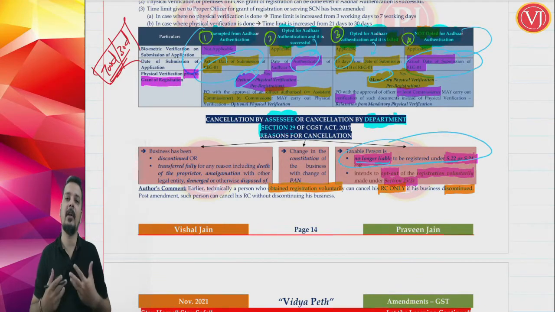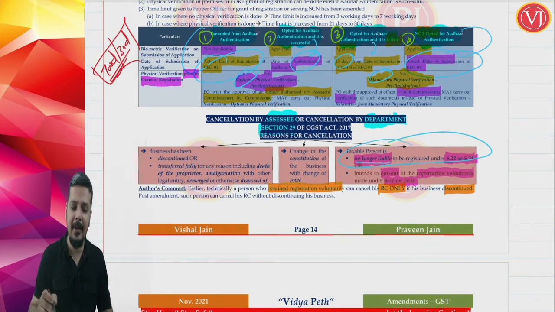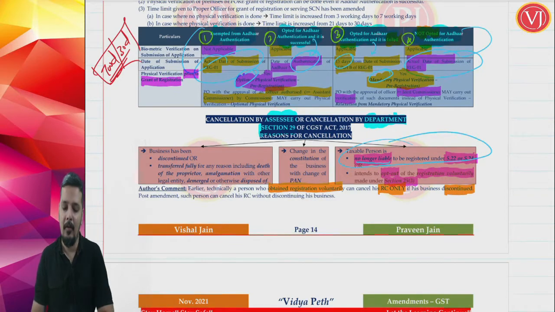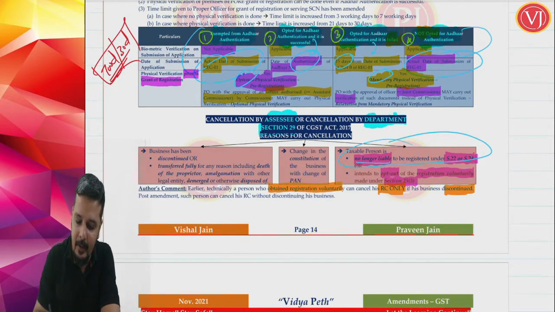Now a person who has taken voluntary registration had a problem, because he can apply for cancellation only in a situation where he is discontinuing or transferring his business. But if he wants to run his business but still cancel the registration, there was some problem. What they did, they amended it and said, okay, we'll add this point for the person who has taken voluntary registration. A person who has taken voluntary registration can opt out of the voluntary registration.